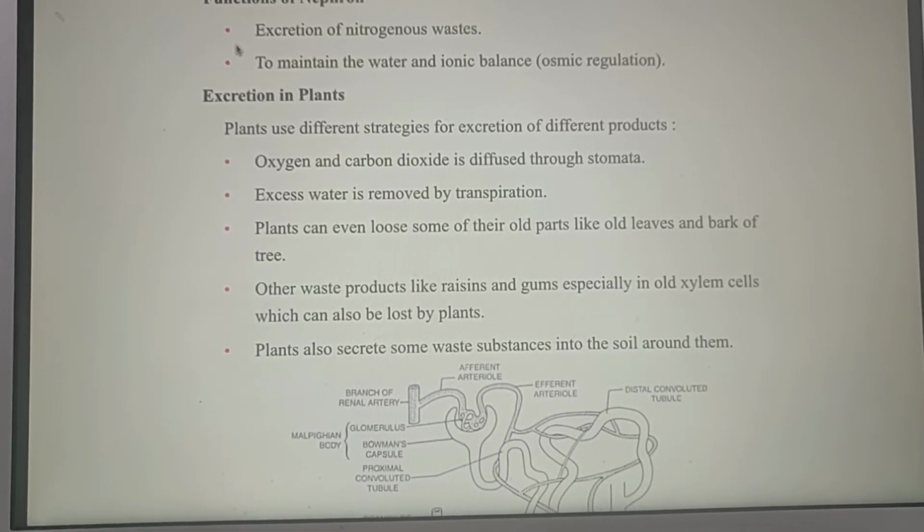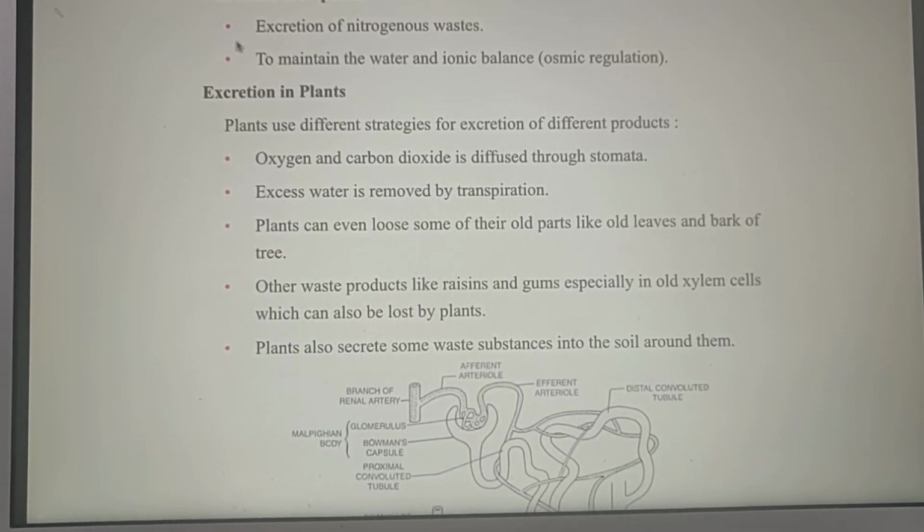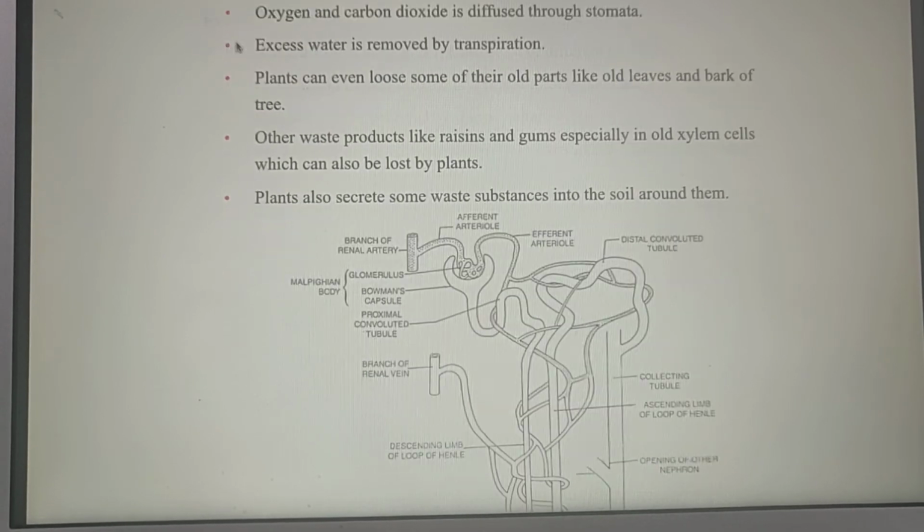Other waste products like resins and gums, especially in old xylem cells, can also be lost by plants. Plants also secrete some waste substances into the soil around them.